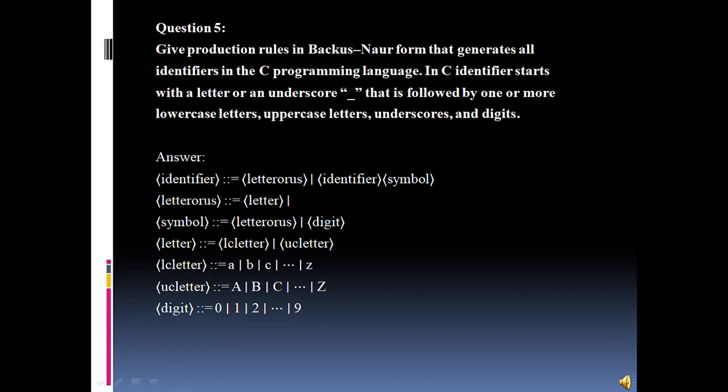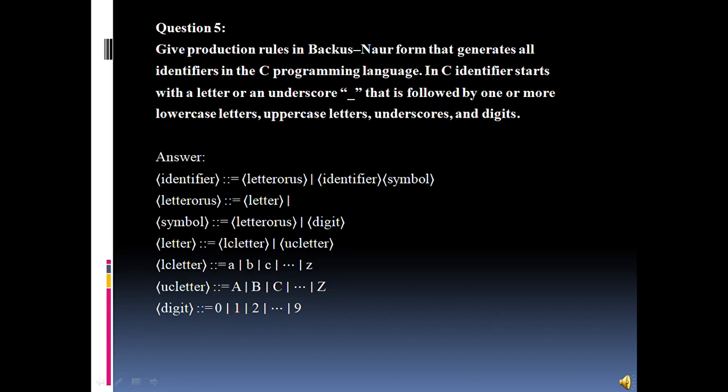So now let us proceed to question number 5. Question number 5 states: give production rules in Backus-Naur form that generate all the identifiers in the C programming language. In C, an identifier starts with a letter or an underscore that is followed by one or more lowercase letters or uppercase letters, underscores and digits. From the question, we can understand that in the C programming language we have to design an identifier, and they have stated some rules according to which the identifier should be made.